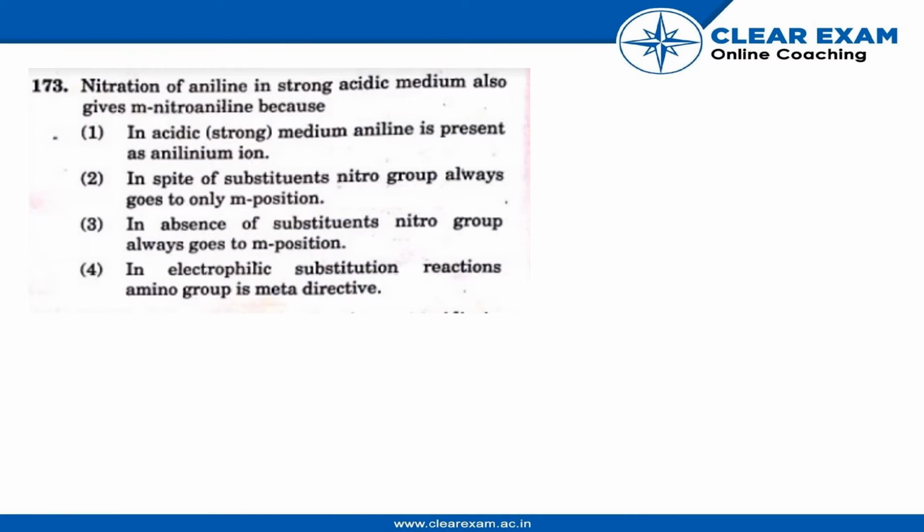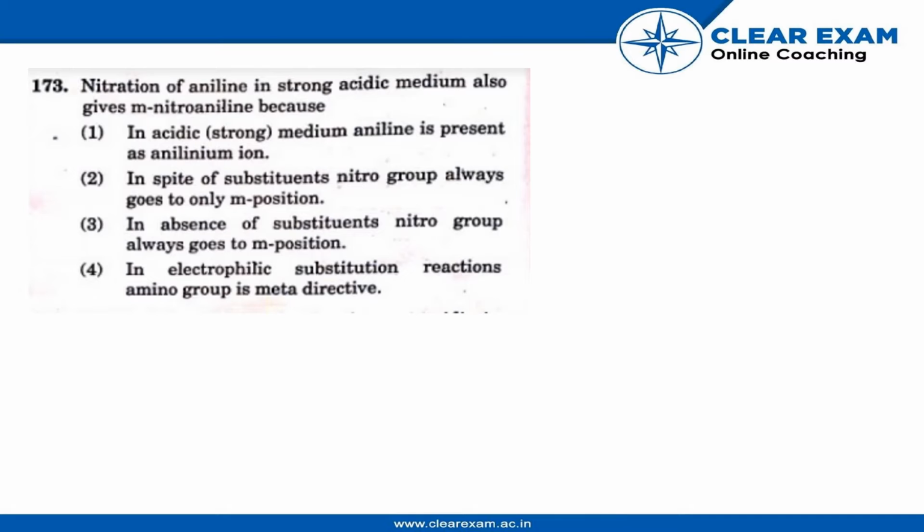So question 173: nitration of aniline in strong acidic medium also gives m-nitroaniline because... So here aniline is undergoing nitration in strong acidic medium. After this process we are getting m-nitroaniline. So we have to state the reason why m-nitroaniline is also formed.